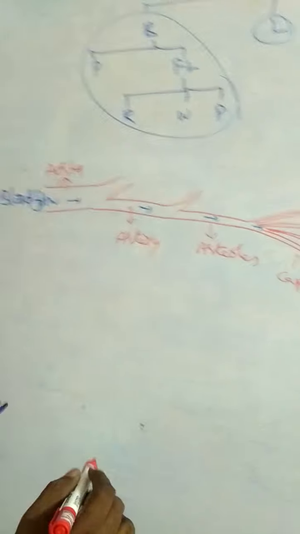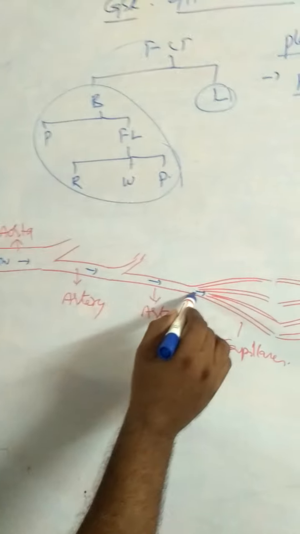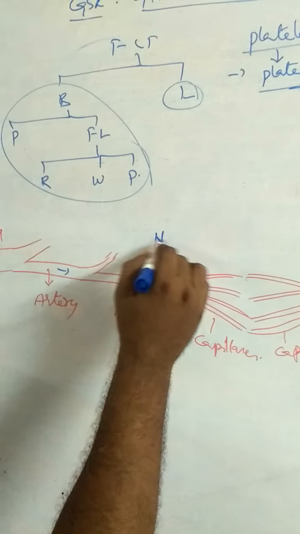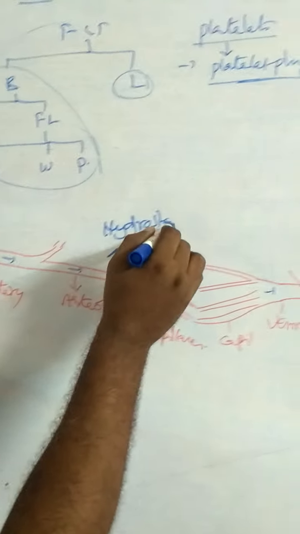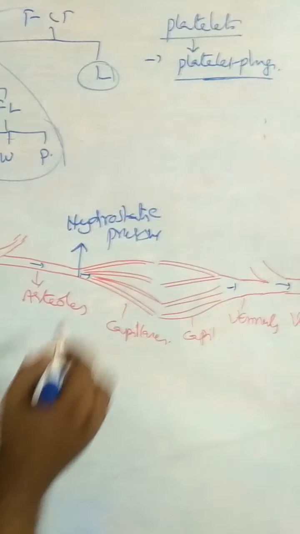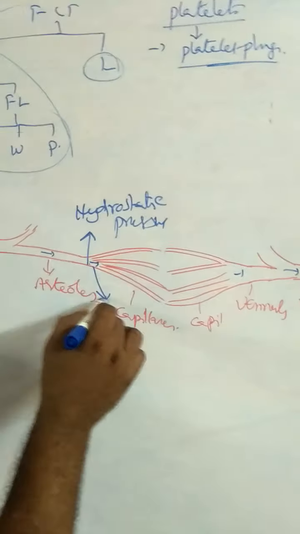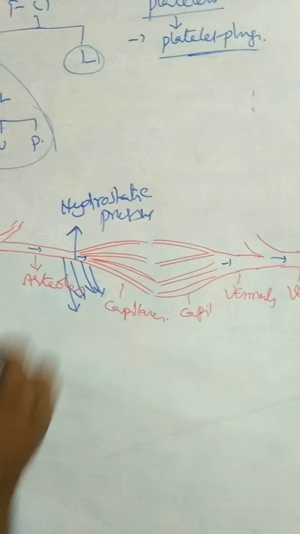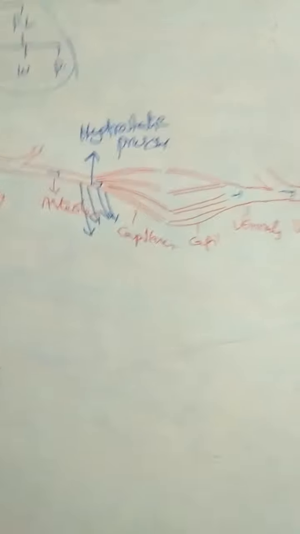While blood flows through the aorta, artery and arterioles, at the arteriolar ending, due to hydrostatic pressure, some of the substances enter into the tissue by a process called diapedesis. These substances are called ECF, extracellular fluid.